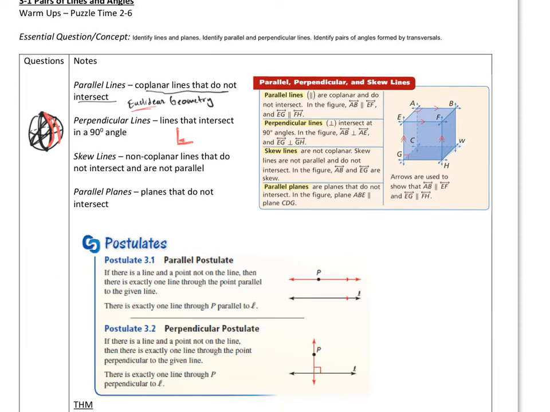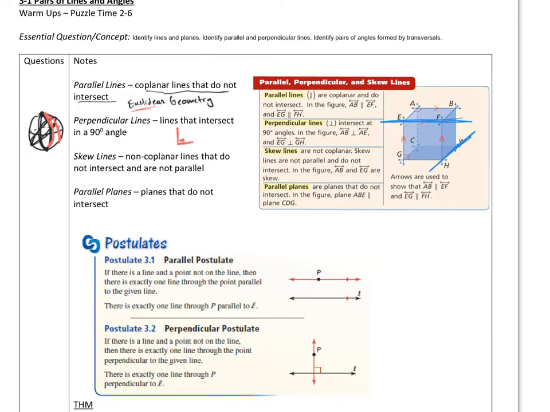But in any case, let's look at skew lines. These are non-coplanar lines that do not intersect and are not parallel. So we have parallel lines, we have perpendicular lines. You can look at all the examples here. Skew lines, non-coplanar, don't intersect. Well, how does that happen? Now you have to think three-dimensional because it's non-coplanar. If EF goes across like this, and then HW down here, those will never intersect if you're looking at it three-dimensionally like that.